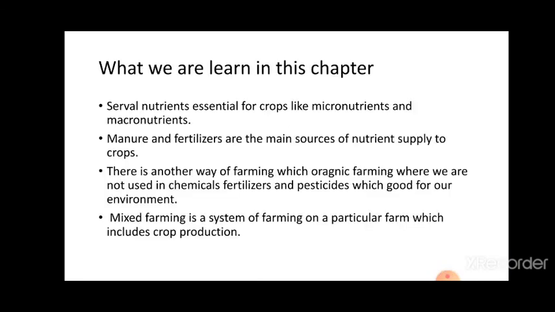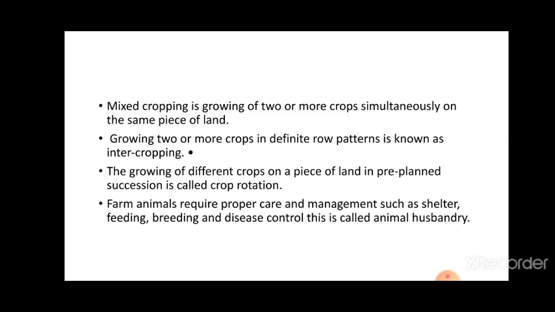So what we learn in this chapter: several nutrients are essential for the crop, micronutrients and macronutrients. Manure and fertilizer are the main sources of nutrient supply, and manure is the natural fertilizer. There is another way, which is organic farming, where we can grow without pesticides. Mixed farming is a system of farming on a particular farm which includes crop production. Mixed cropping is where we use two or more crops on the same land. Growing two or more crops in a definite pattern is known as intercropping. Growing different crops on the same land in a planned sequence is called crop rotation.